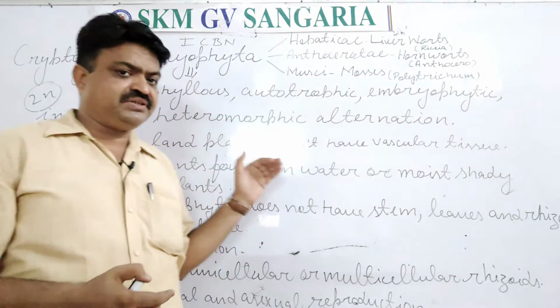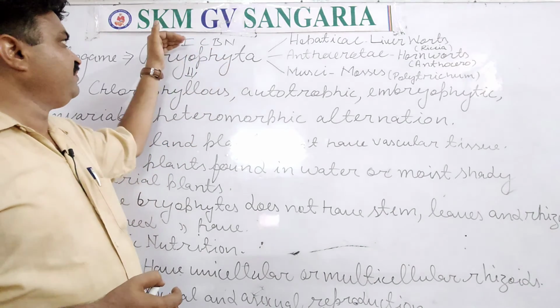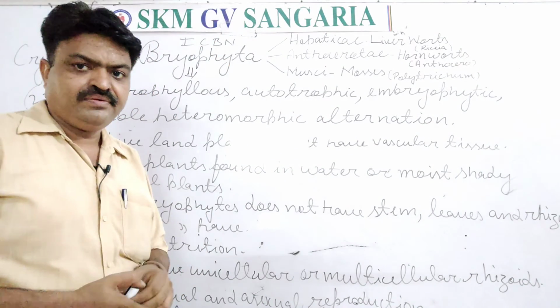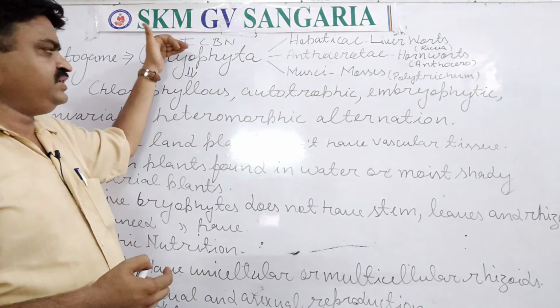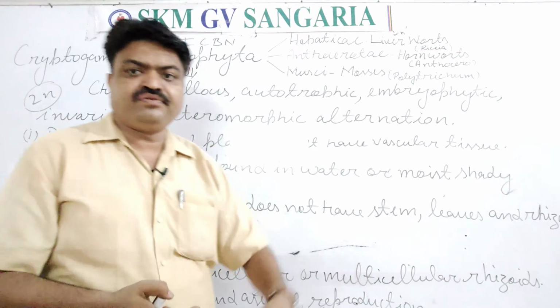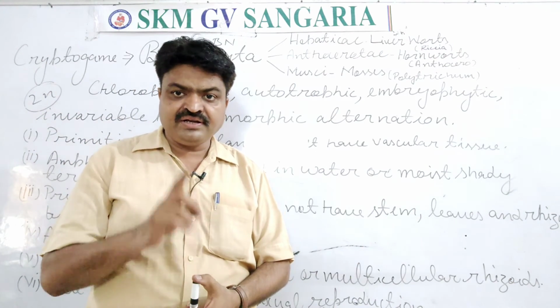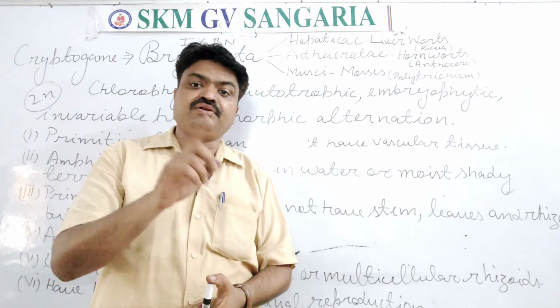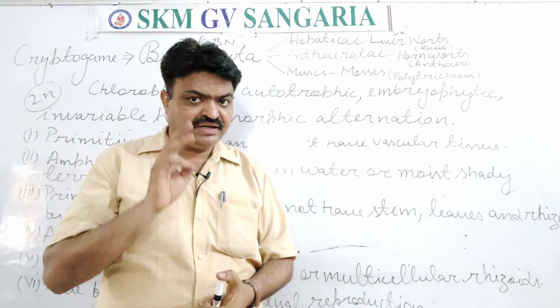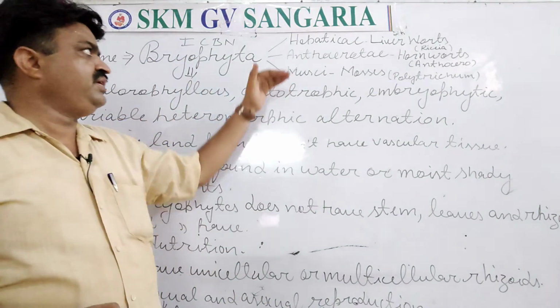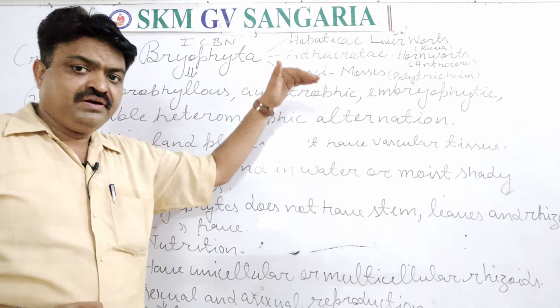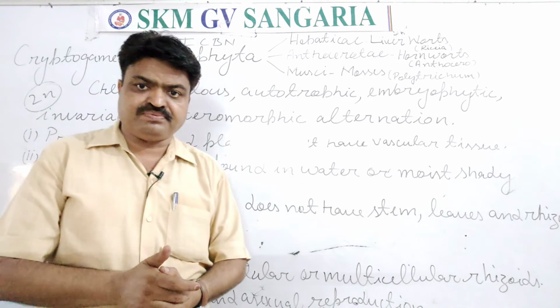So bryophytes are also classified by the ICBN. What is the full form of ICBN? ICBN full form is International Code of Botanical Nomenclature. They classified bryophytes into 3 groups.